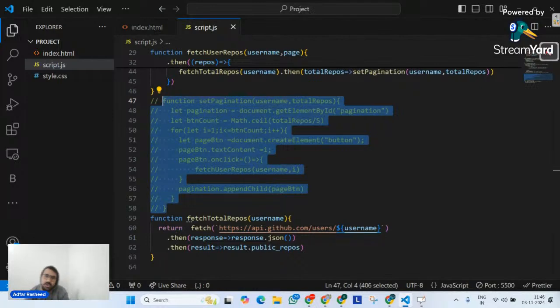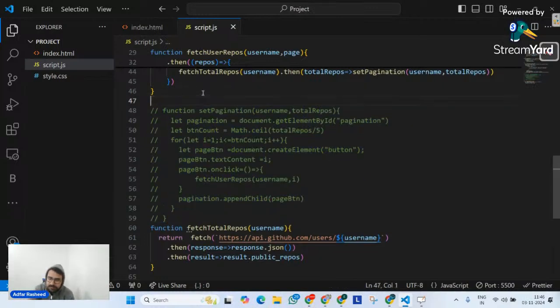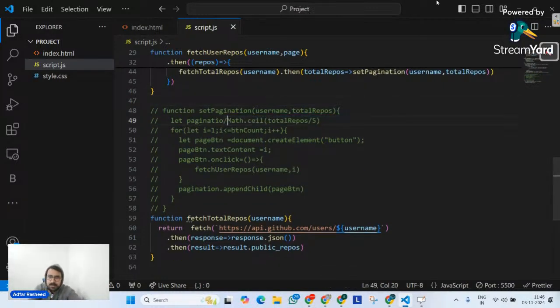Okay, I have to implement logic. The logic is something like this. I want to create 5 buttons. Let's suppose the buttons that I'm trying to create are 1, 2, 3, 4, 5. Let's suppose I click on button 5. It will open page 5 of the repositories. But don't you think at that point of time, the buttons on the page should be updated with 5, 6, 7, 8, 9? Or even if you don't do this, it should be updated to 3, 4, 5, 6, 7.